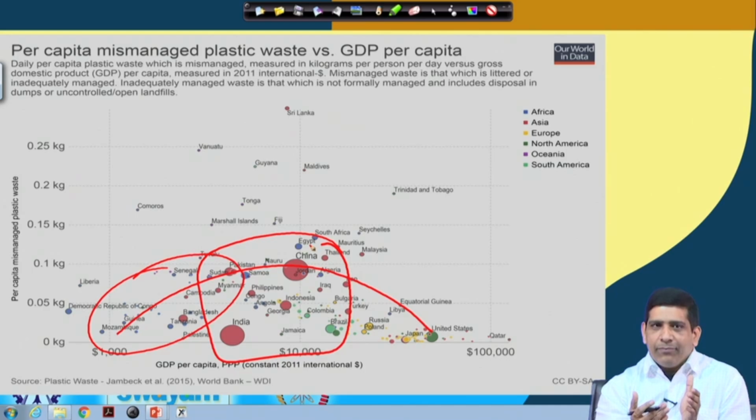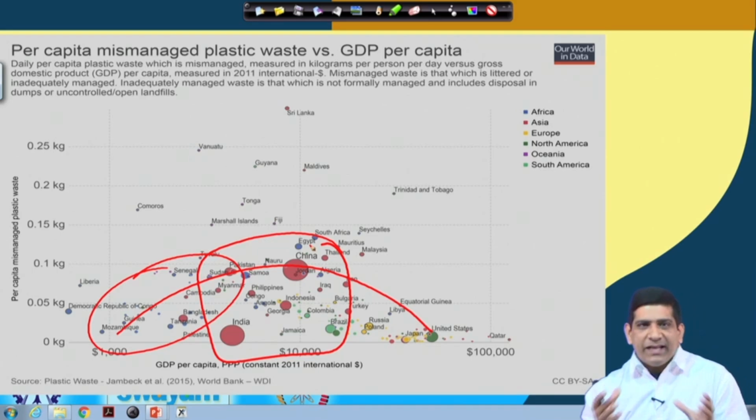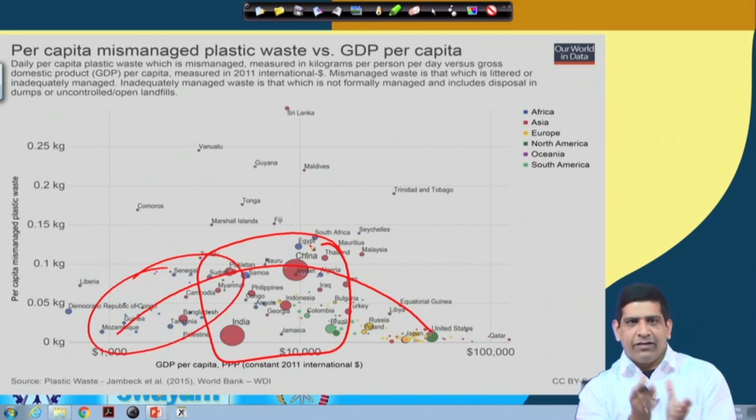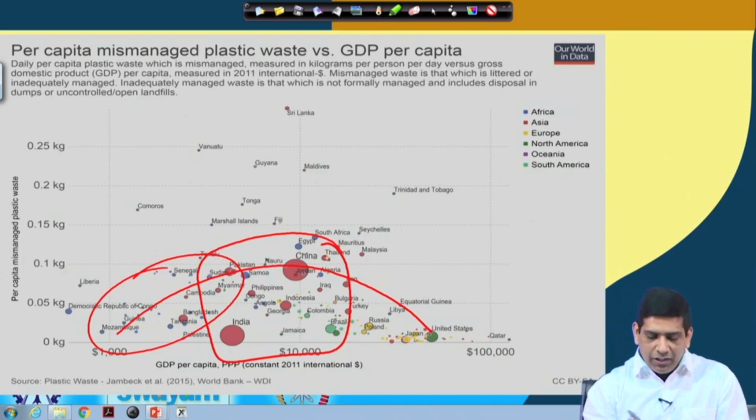Purchasing power has gone up, people are using lots of packaging material, mall culture has come in, but at the same time our waste management infrastructure has not developed yet. So we see more per capita mismanaged plastic waste for these countries right here.